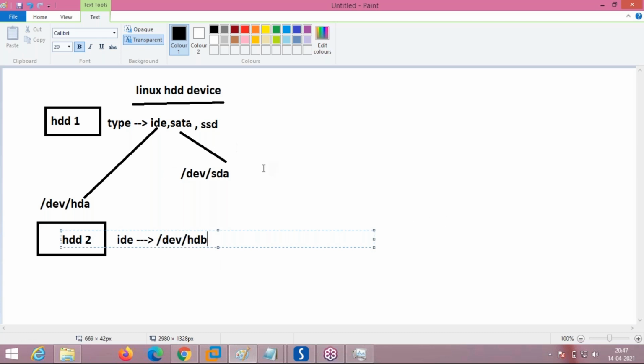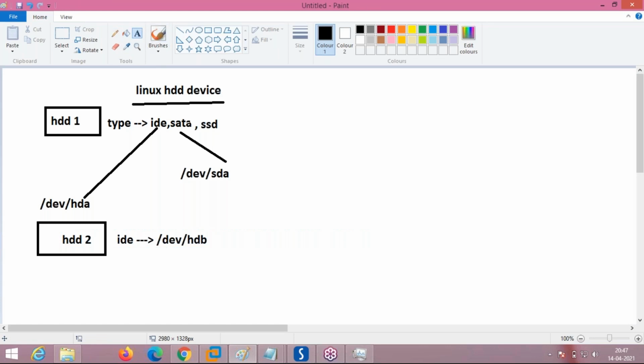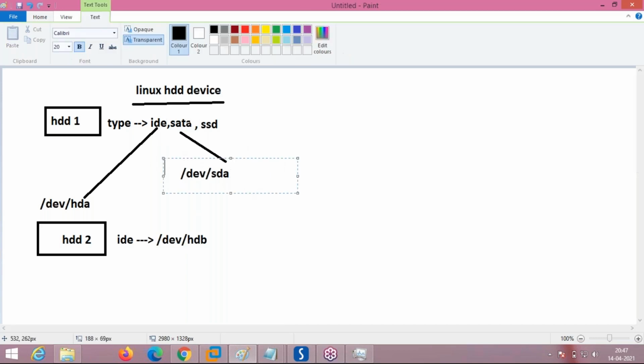Similarly, if you select during installation that the hard disk is SATA type, SATA means serial ATA. The first hard disk name will start with S, and A means first hard disk.